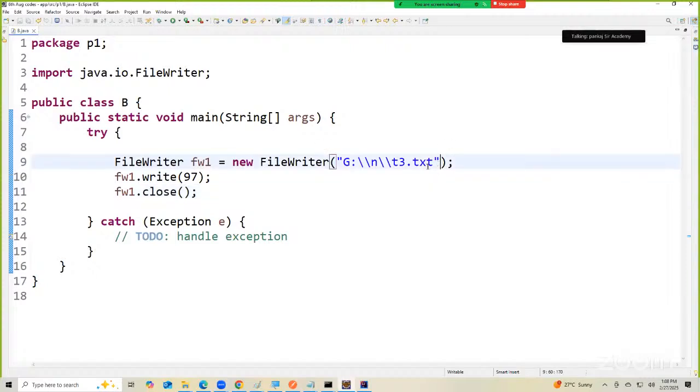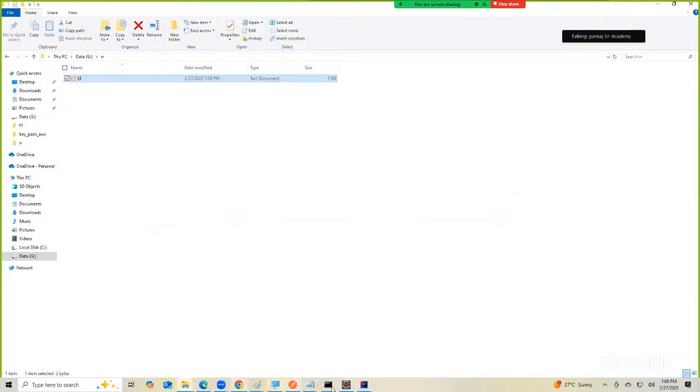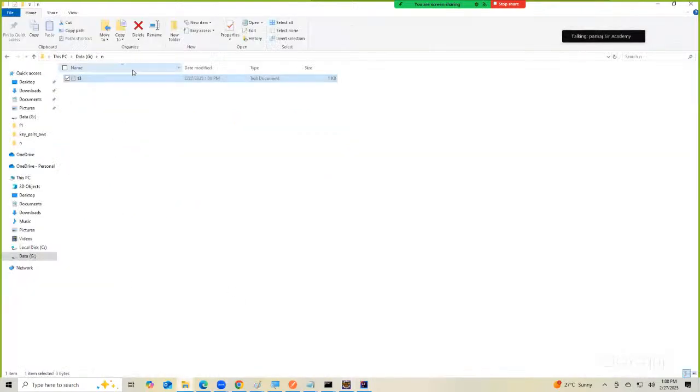So what should I write here now? True. Now if I run, letter A is already there. It will put another letter A or what? Did you understand? Everybody got it? If I run once again, what will happen? How many letters? Three letters.